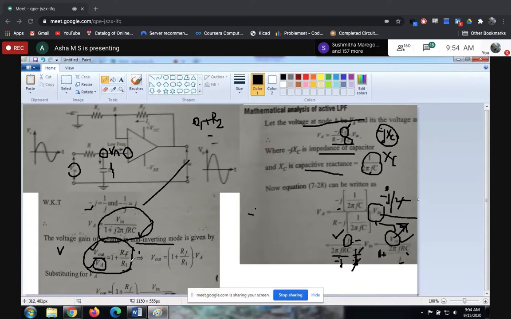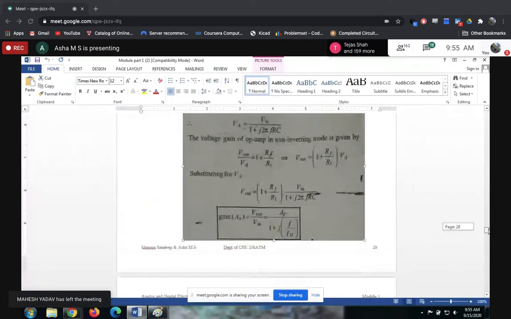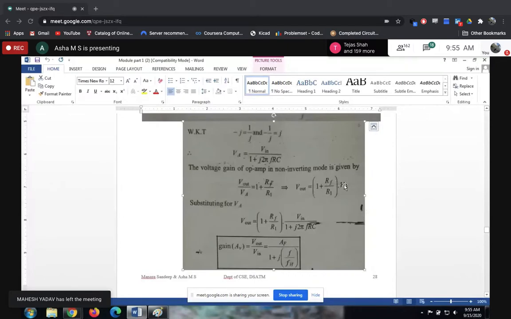Okay. So when you substitute, V out I'm keeping this side, VA I'm sending to the other side. So when you send VA to the other side, I'm just substituting. In place of VA, whatever we have calculated, I have substituted.